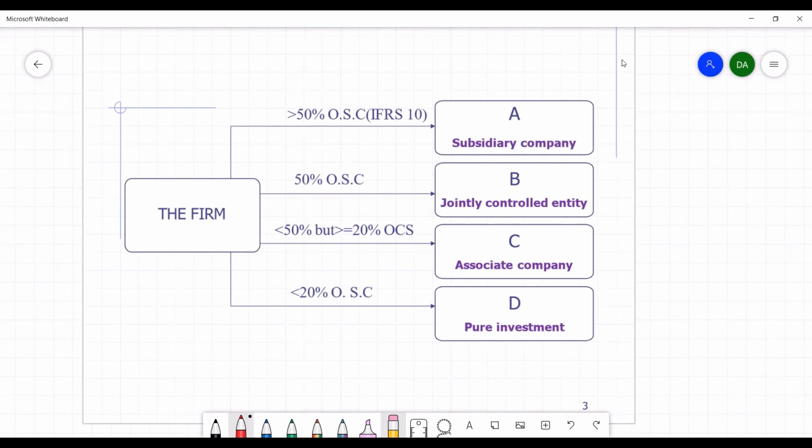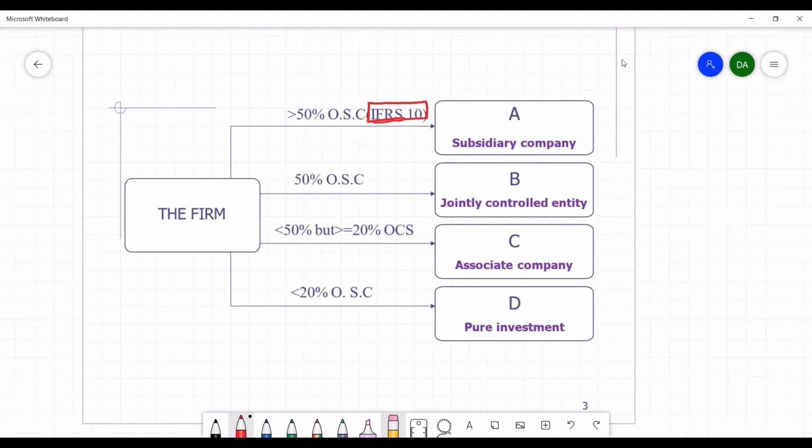If a firm has invested in another company, A, where the investment is more than 50% of the ordinary shares of company A, then the company A becomes a subsidiary company of this firm. And therefore, it is accounted for according to IFRS 10, which is about consolidated financial statement or consolidated accounts.